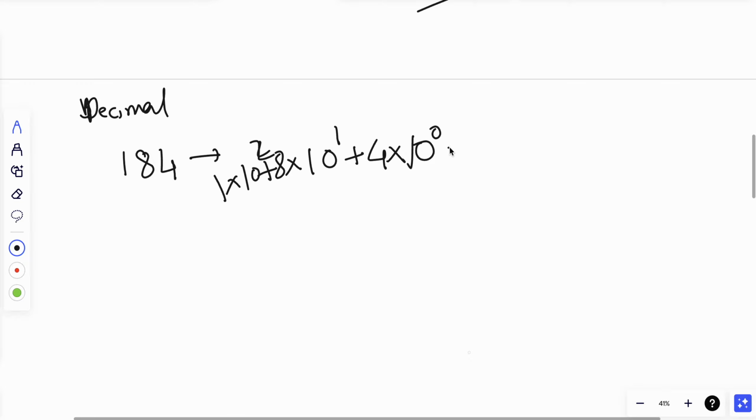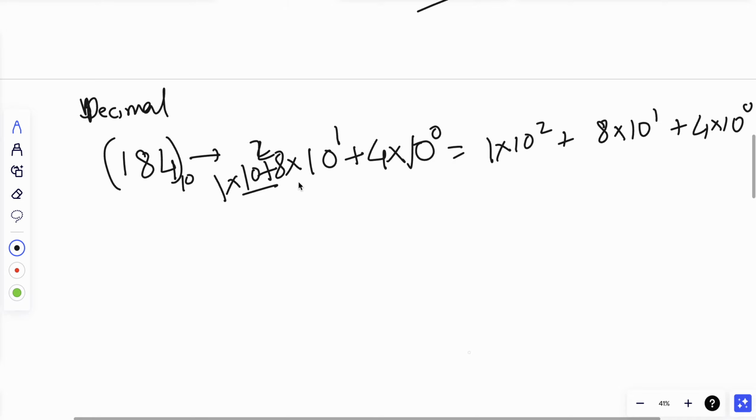So this is 1 into 10 raised to 2 plus 8 into 10 raised to 1 plus 4 into 10 raised to 0. So what is decimal? Decimal has base 10: 10 raised to 2, 10 raised to 1 and 10 raised to 0.